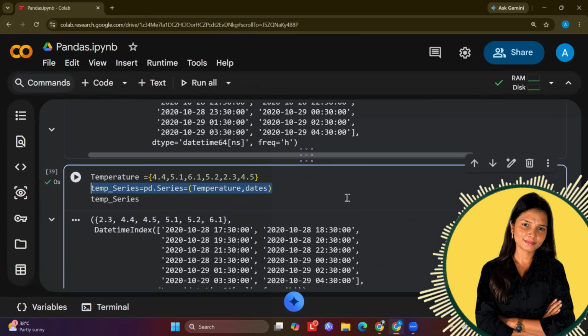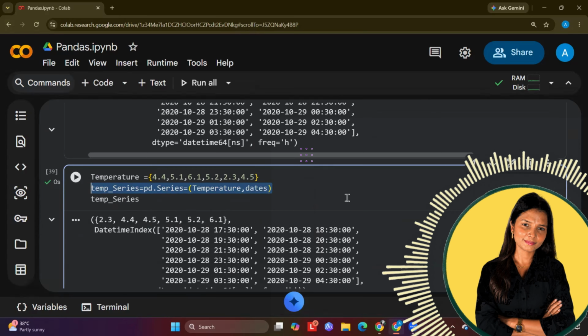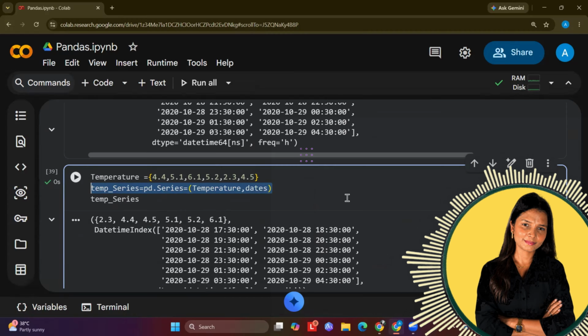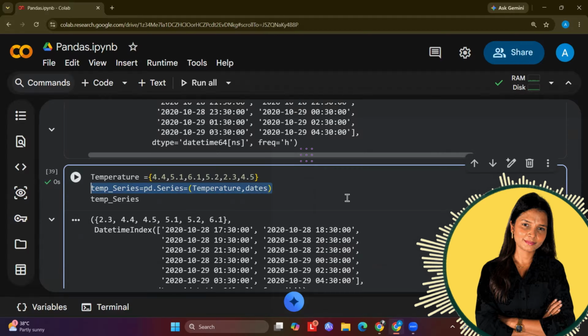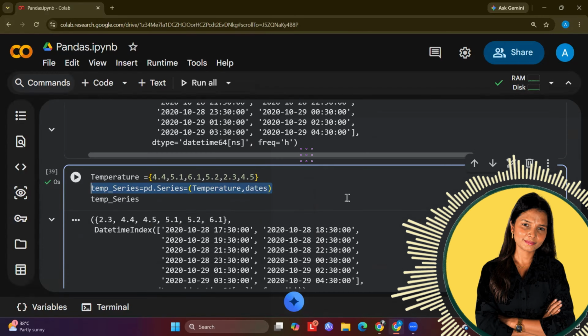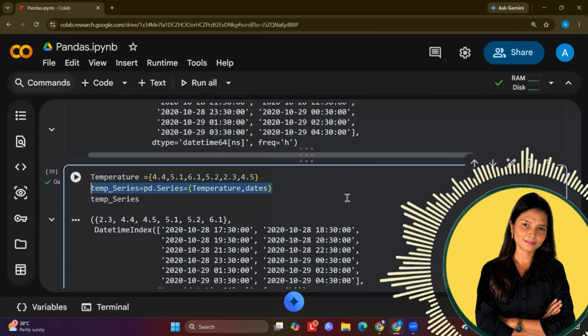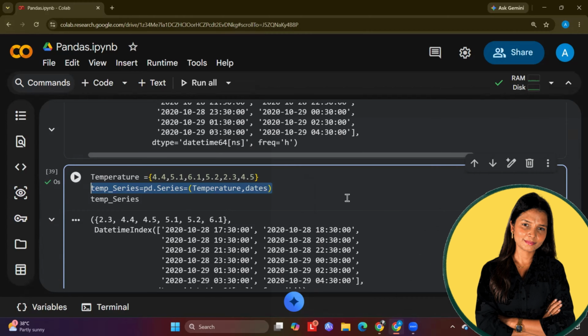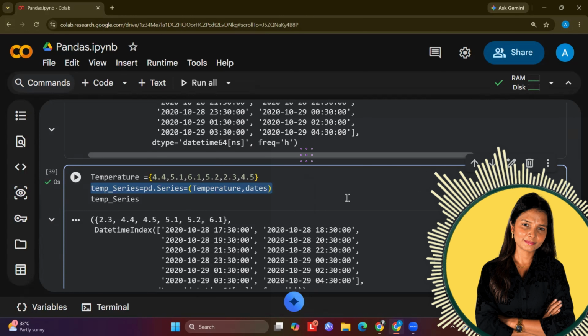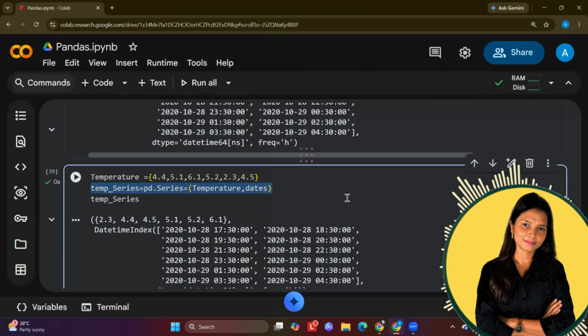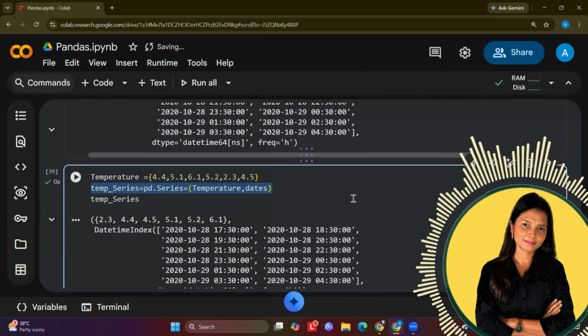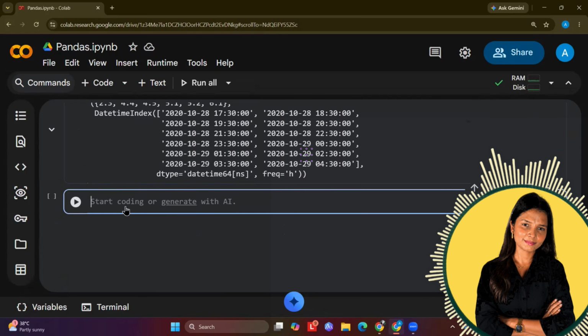You can plot it in Matplotlib library, Seaborn libraries, and other libraries that we have. Okay, so I hope you have understood the series completely. Now let's jump on to the data frame. Now in data frame, if you want to create data frame objects, they can be created using the dictionary variable, because we need two values for the dictionary, right?